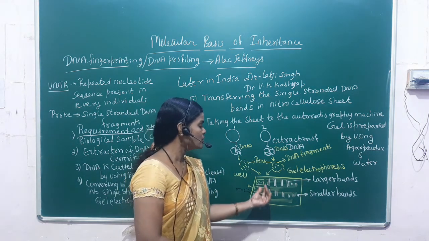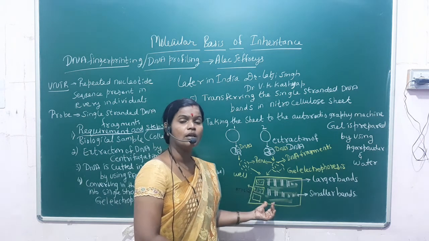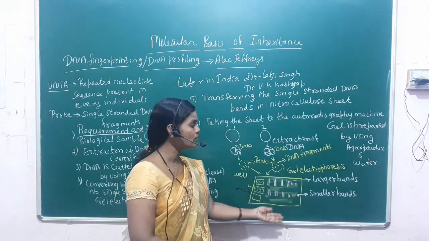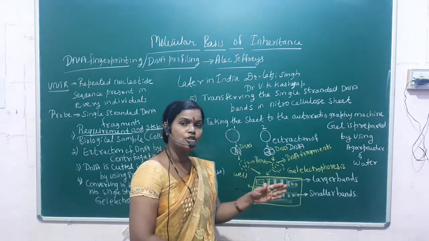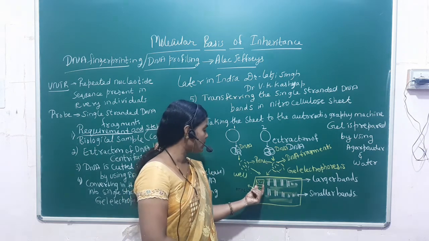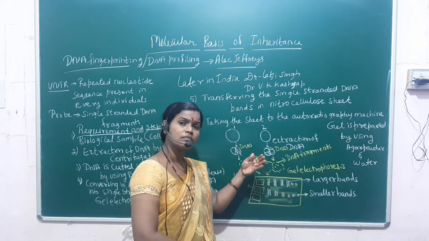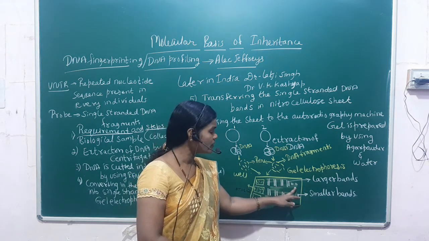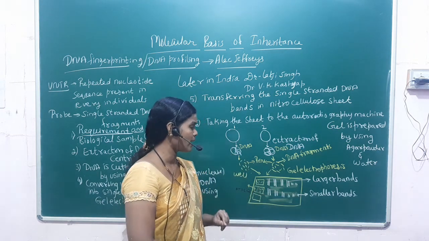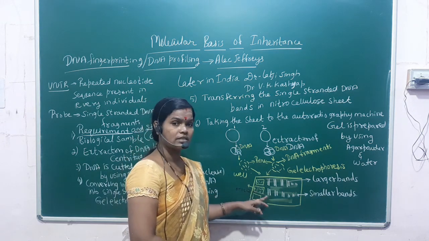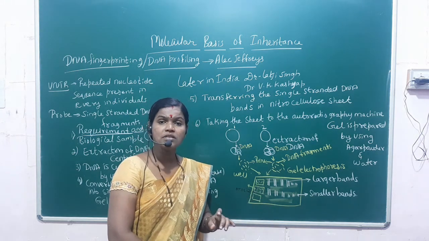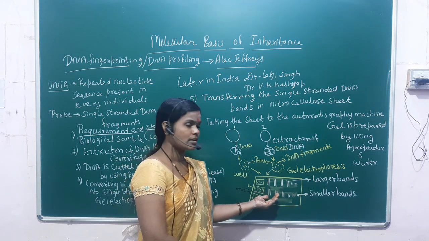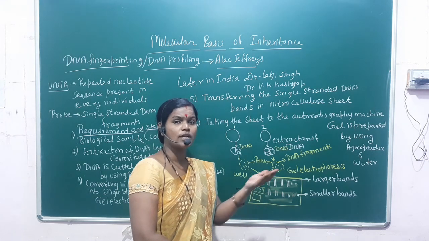Here gel electrophoresis is a technique where the DNA is converted in the form of bands. Initially the larger bands come, because the material is more there. As the DNA material becomes lesser, at last we see the small DNA bands. After this technique, we are shifting these bands to the nitrocellulose sheet.